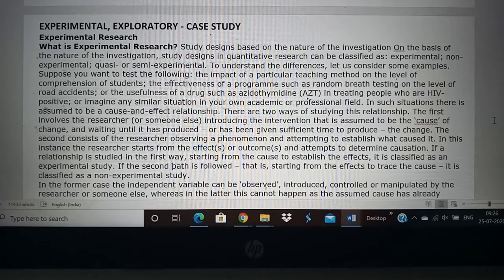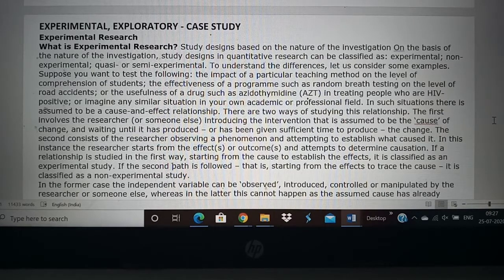in any thing in this society, there is a cause and there is an effect. The common example that we take usually is when we smoke cigarettes, it causes cancer. So there is a cause for cancer and the effect is cancer. So smoking is the cause of cancer, and what is the effect of smoking? You get cancer. So there is a cause and effect relationship when we test it. That is usually an experimental research.